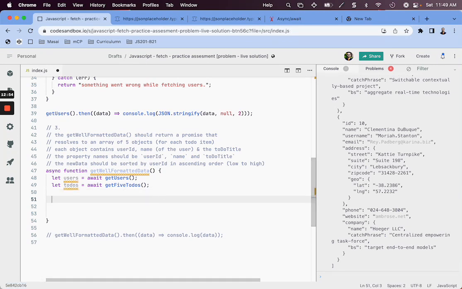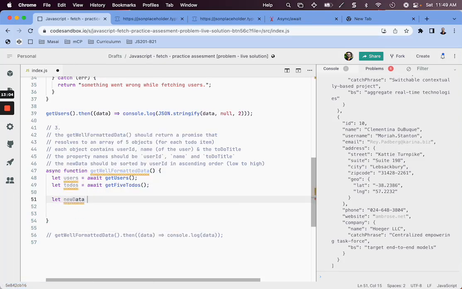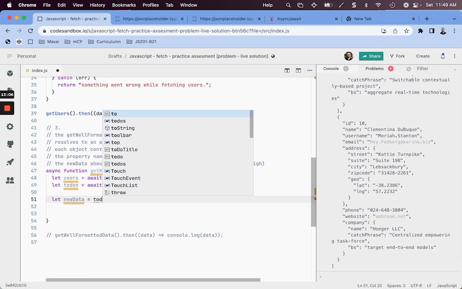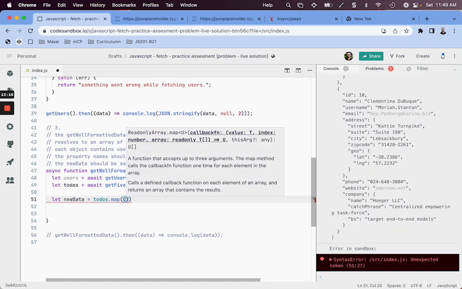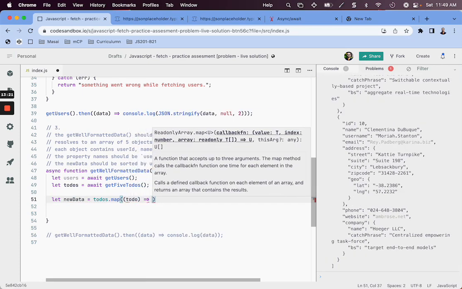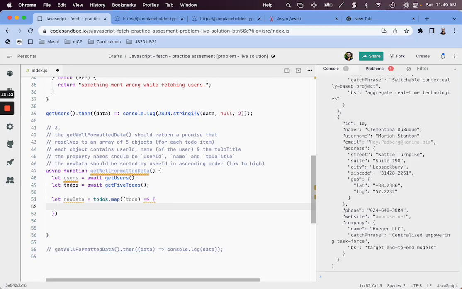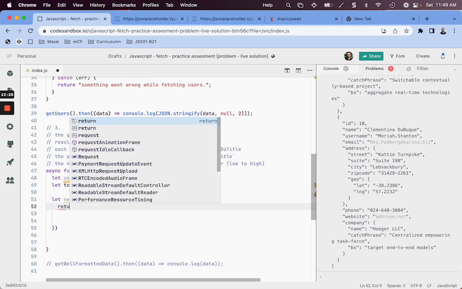Now, forming new data is fairly simple, hopefully. I can do something like let newData equals todos.map. Since to-dos have 5 items, I need 5 items returned, so map looks like a good option to me. I'll have each to-do item and I'll maybe form an object.